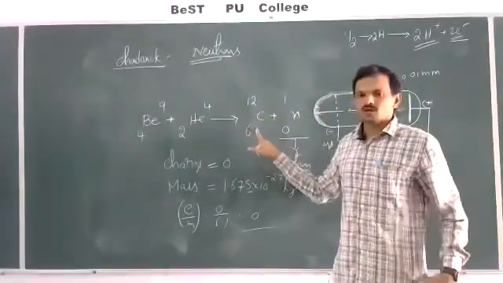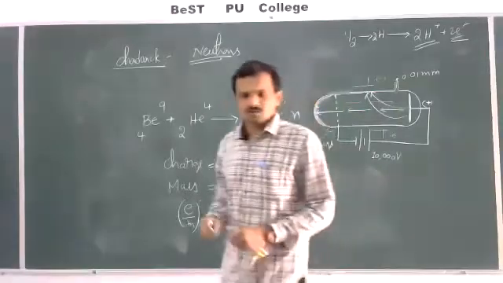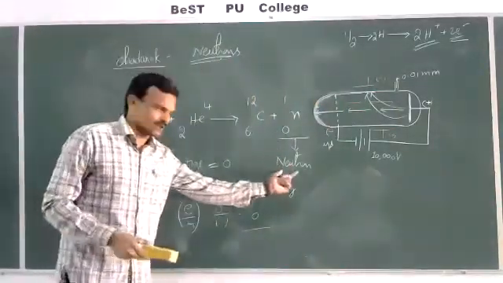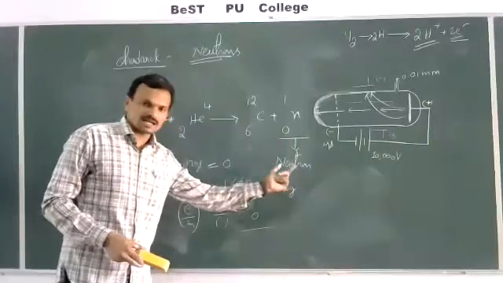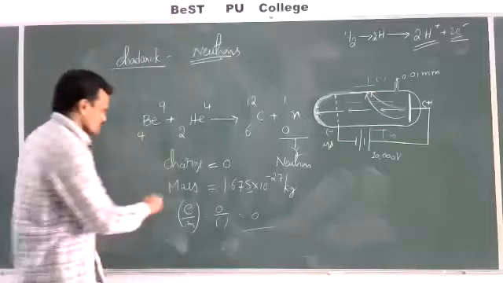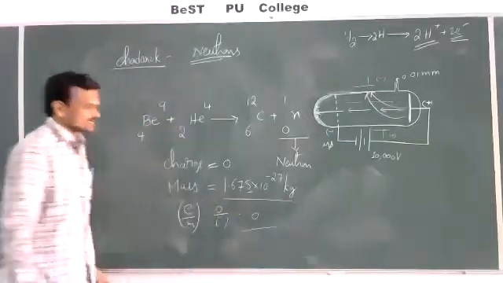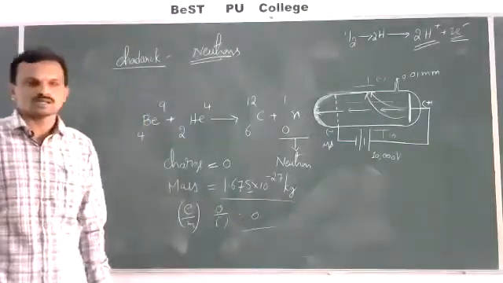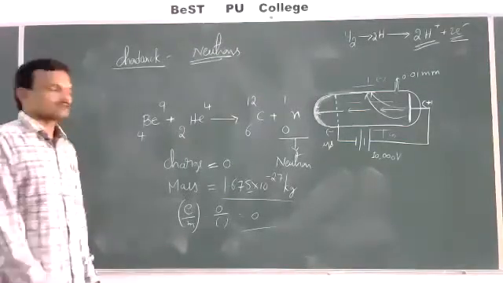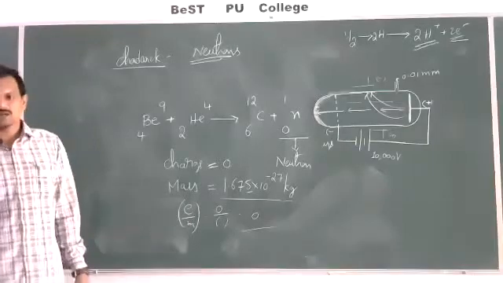Along with the carbon nuclide, a neutral particle was emitted, and this neutral particle is named the neutron. It has mass slightly more than the proton, equal to 1.675 into 10 power minus 27 kilograms.